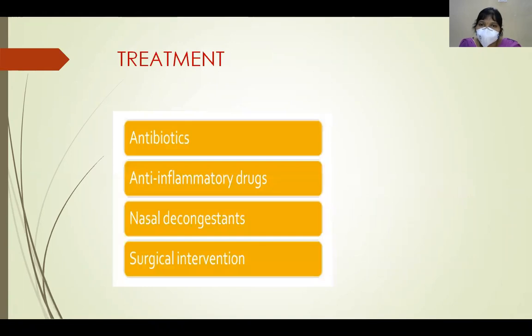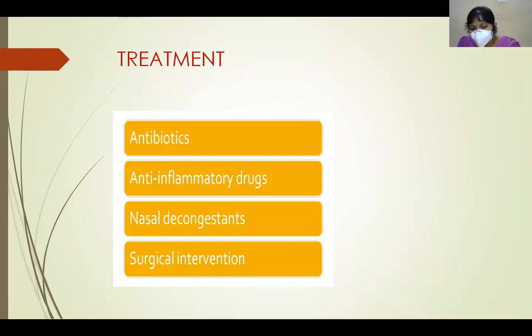Next, how do you treat a case of orbital cellulitis? The mainstay of treatment is antibiotics. So what antibiotics are preferred? Generally, a penicillinase resistant antibiotic, that is oxacillin, is prescribed for Staph aureus. For Haemophilus influenzae, we have to give clavulanic acid along with this antibiotic. Where oxacillin is not available, we can give cefotaxime, chloramphenicol or ciprofloxacin. And we give anti-inflammatory drugs or analgesics to relieve the pain. Nasal decongestants are also advised.